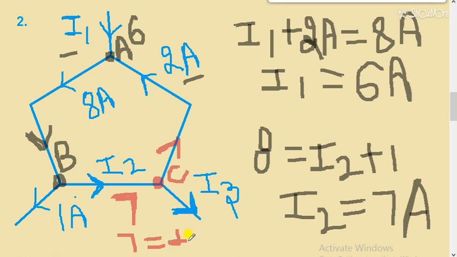So I3 plus 2. After solving it, you will see the value of I3 will be equal to 5 ampere. So three values we have to find. I1 comes out to be 6 ampere. The value of I2 comes out to be 7 ampere, and the value of I3 comes out to be 5 ampere. This is a very important question for NEET exam, for any exam you are appearing.